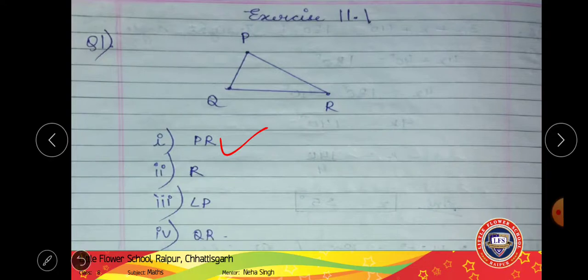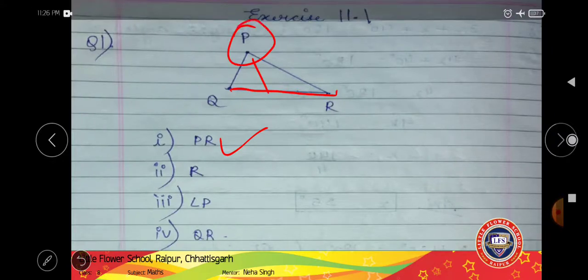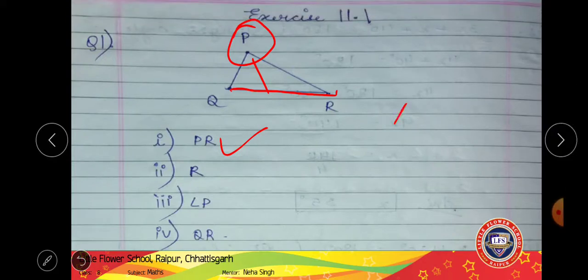The second is the vertex opposite to the side PQ. Opposite to side PQ, which is the vertex? R. So the vertex is R. The third is the angle opposite to the side QR. See, this side QR, what is the angle opposite to this? Angle P is opposite to side QR, so we will write angle P.